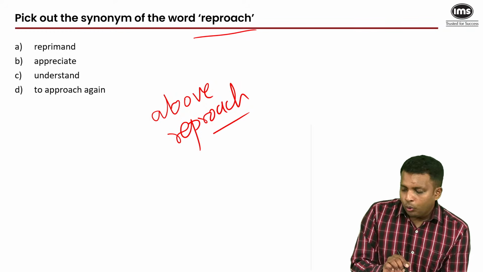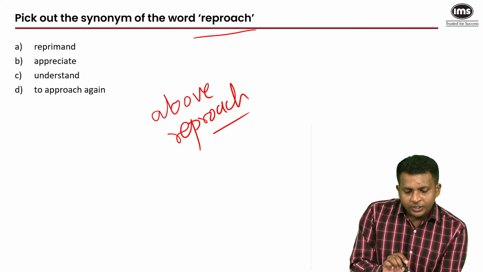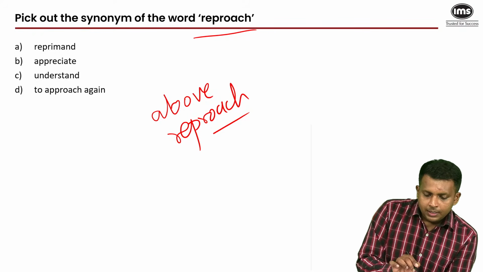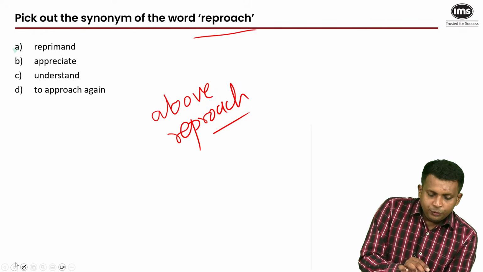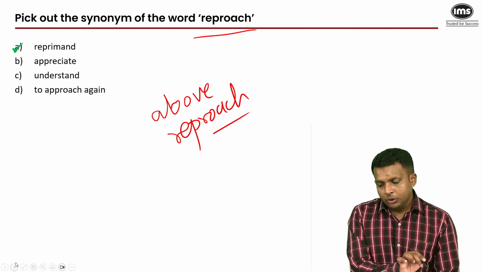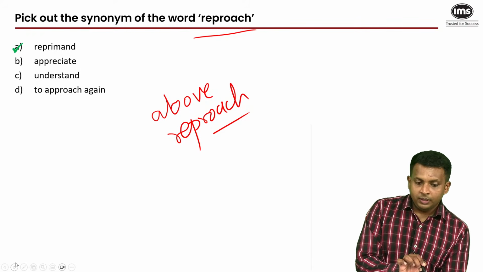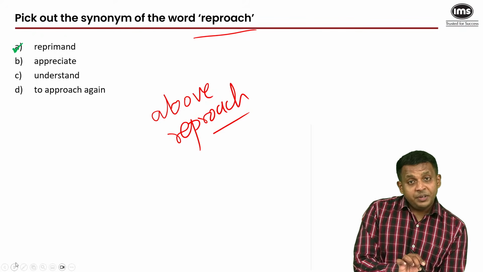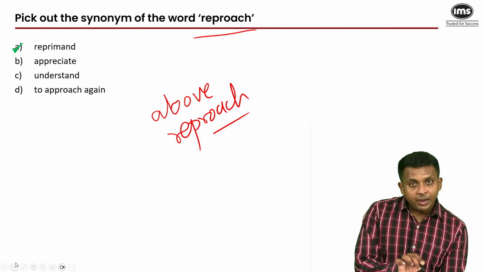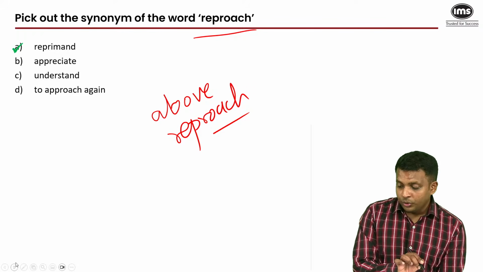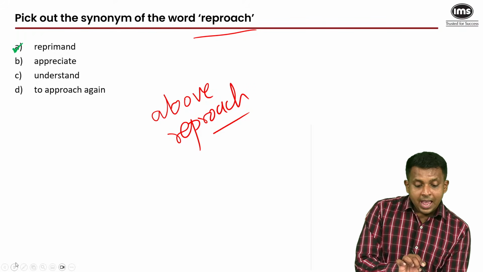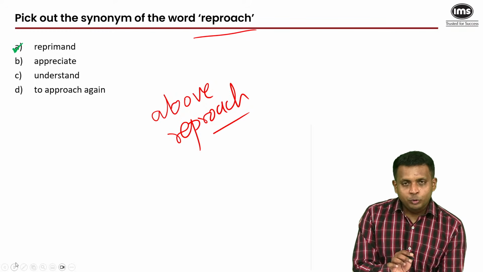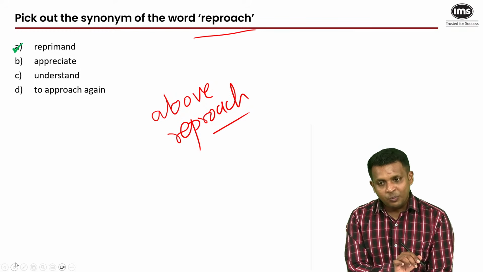Anyway, so what is the answer to this question? The answer would be reprimand, scold, criticize, berate. Appreciate is the opposite. It means admire. Understand is a neutral word. And approach, again, it's like a trap option. Reproach would make you think that you're approaching someone again.